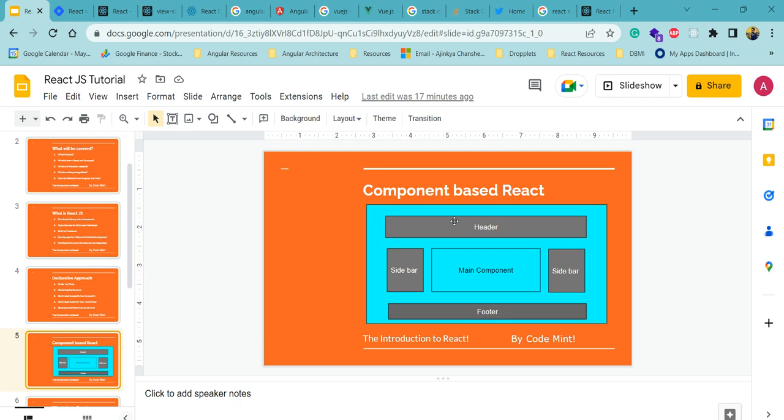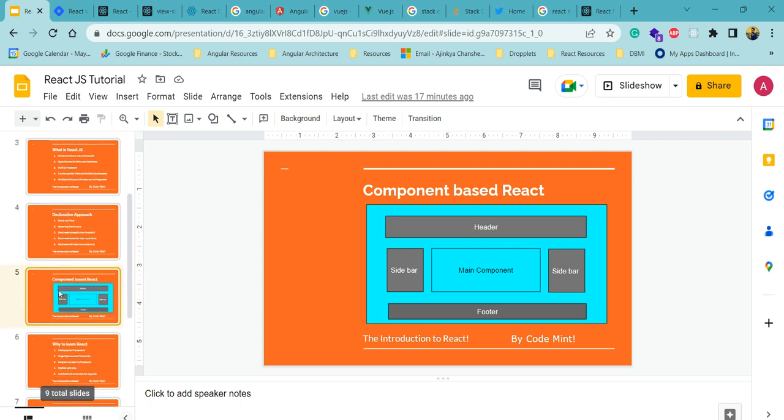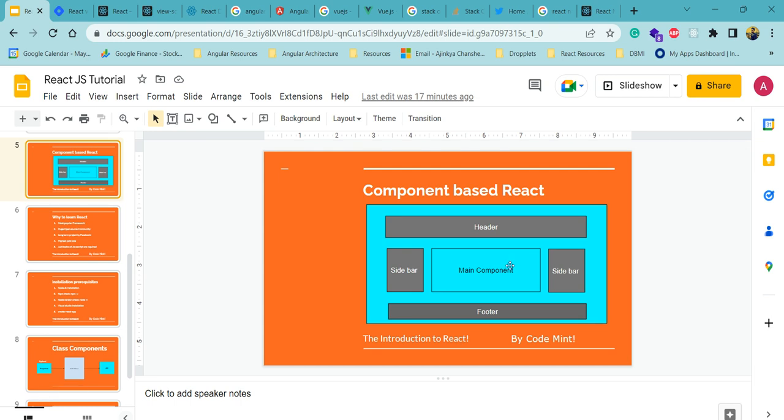All these are separate components, and these are basically different specific building blocks of the application. They can be reused in the same application. That's component-based. We will see all the details in the future as well.